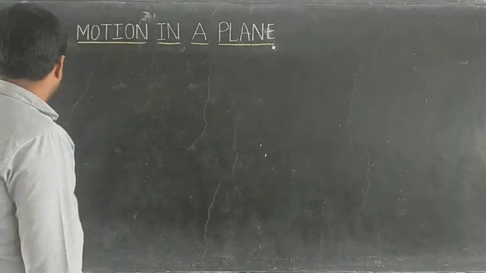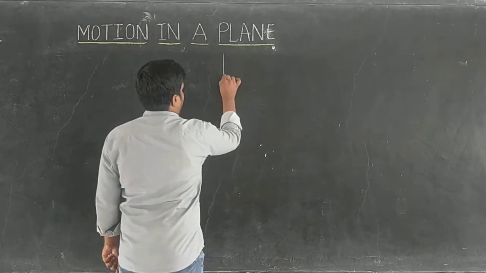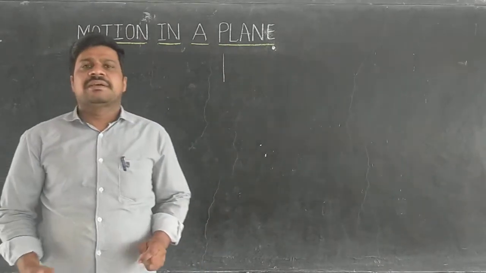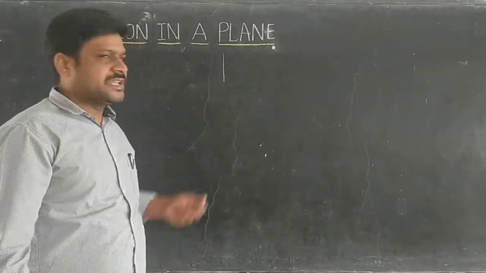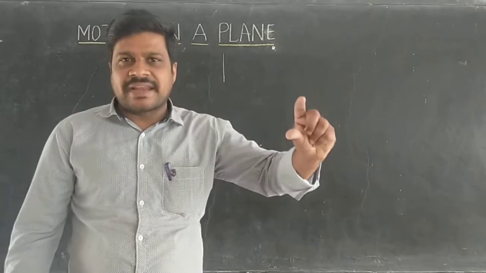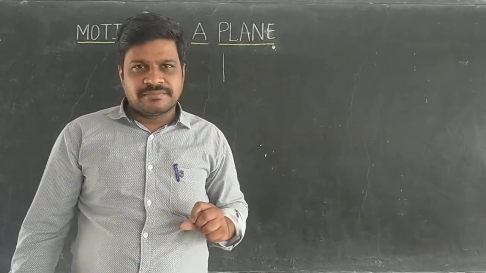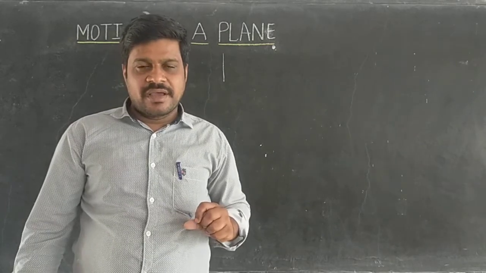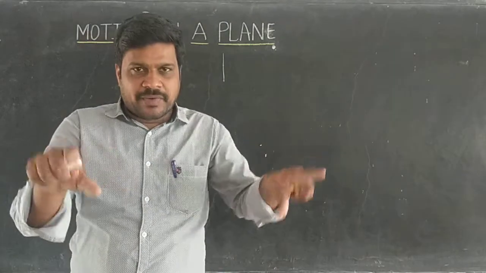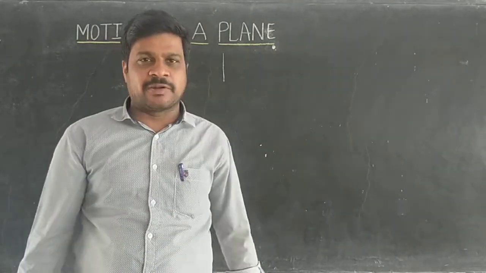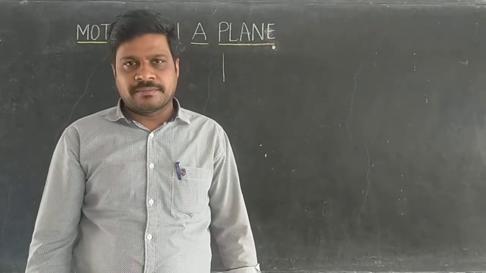I will explain this. Now, this is nothing but a plane. Plane means the blackboard is a plane. The board is a plane. The TV screen, the television screen, is a plane. In a similar way, the notebook paper, whatever paper you are seeing in your notebook, is also an example of a plane.